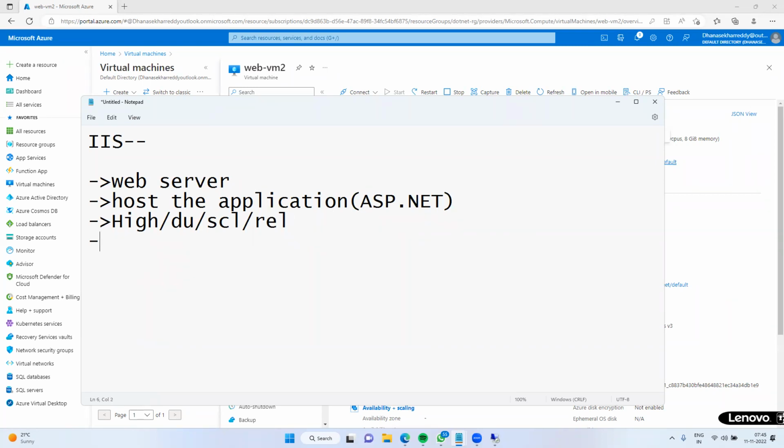The latest version of IIS in the market is 10.0, which comes along with Windows Server 2022. IIS is built-in functionality.